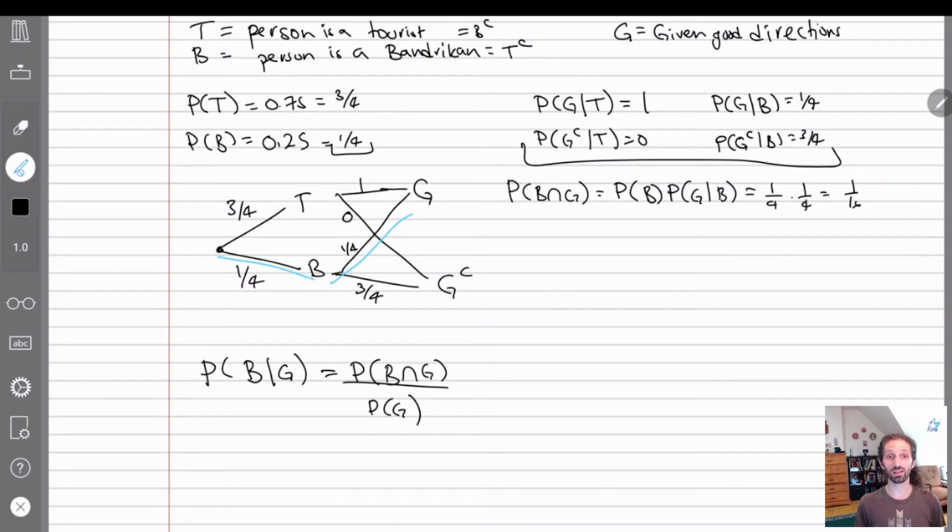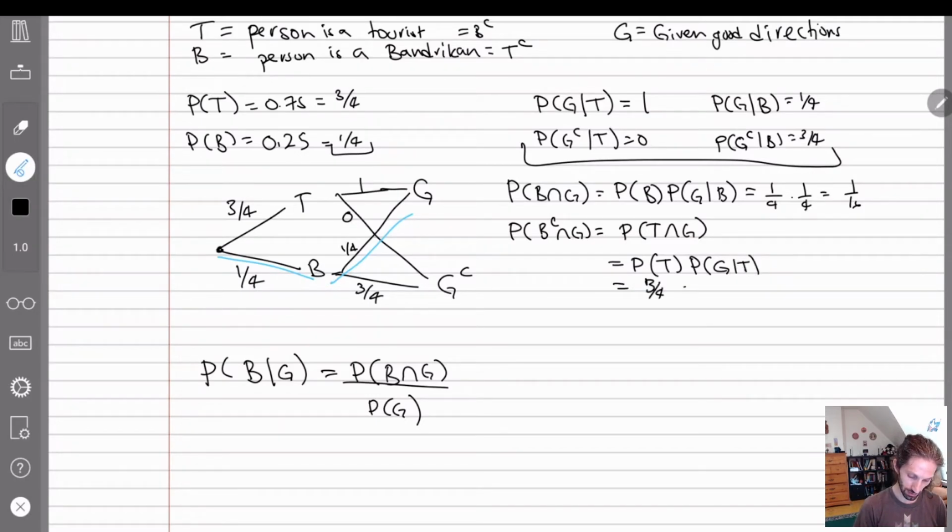The probability of G is basically saying, okay, well, let's grab everything that goes to this G. So we also need to calculate the complement. In other words, when we get T. So T and G, that we have a tourist and they give good directions. So what is this? Well, it's this first line here, the 3/4, to first choose a tourist. And then we have to multiply by 1 to go to the good directions part. So we get the probability of G given T. And here we know this is 3/4 times 1, so this is just equal to 3/4.